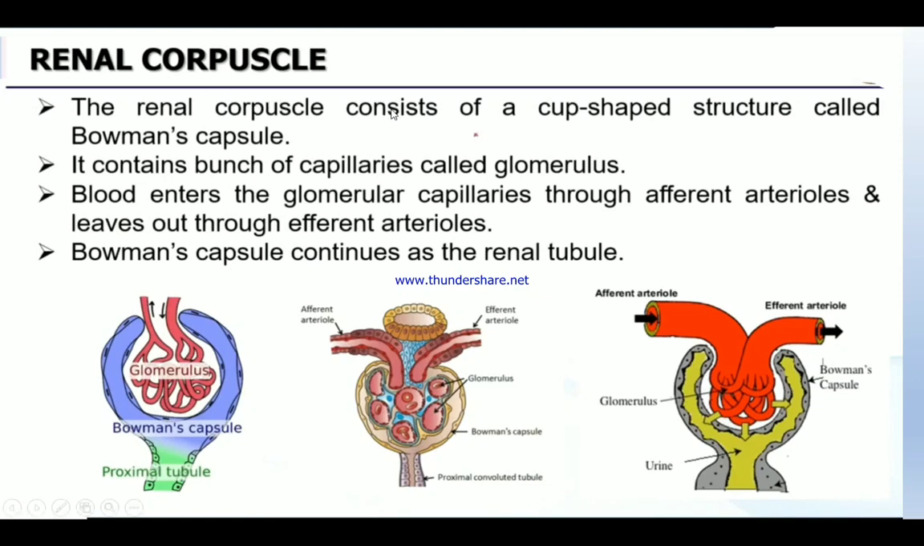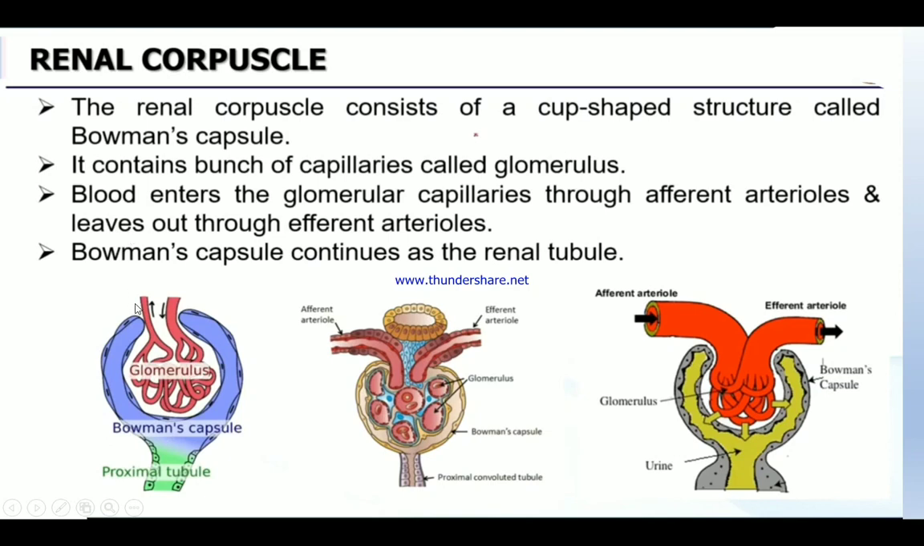The renal corpuscle consists of a cup-shaped structure called Bowman's capsule. Can you see this cup-shaped part? This is what we call Bowman's capsule. It consists of a bunch of capillaries. Can you see this red colored part? Minute blood vessels are what we call capillaries, right? So inside the Bowman's capsule, a bunch of capillaries are present.